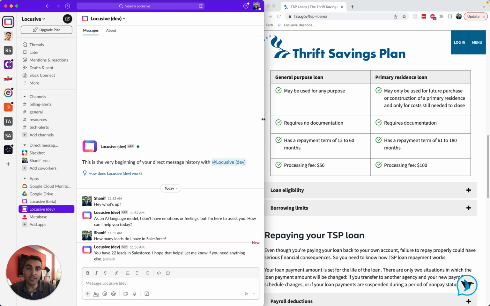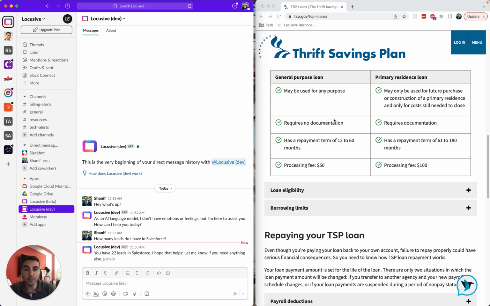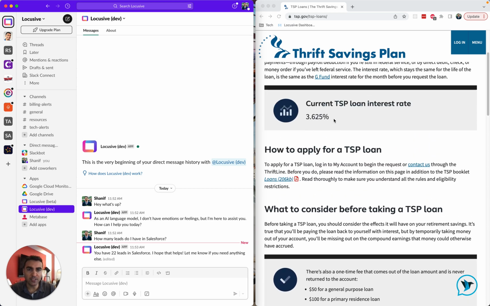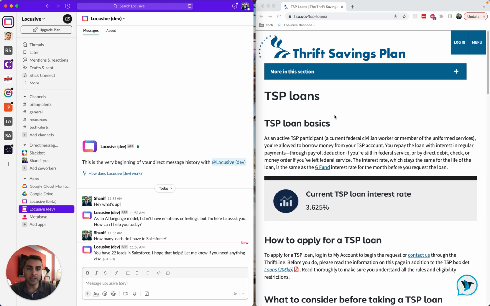I'm working with a financial services company that helps government employees prep for their retirement. And the government has a program, it's called the TSP, which is similar to what you might get with your own 401k. And they've got this document here, which has a lot of really good information about the TSP. Now, this company I'm working with would love to be able to cite this document as a source whenever they ask a question about the TSP. And now they can do that with the Slackbot.